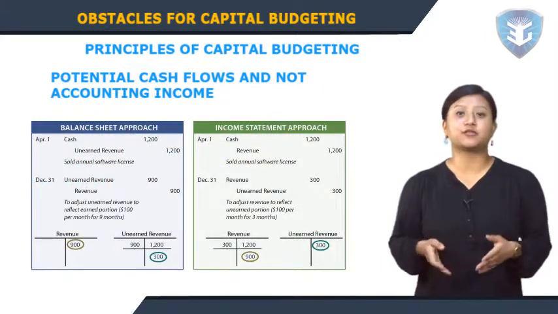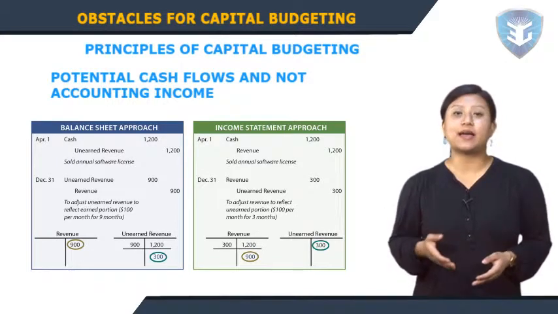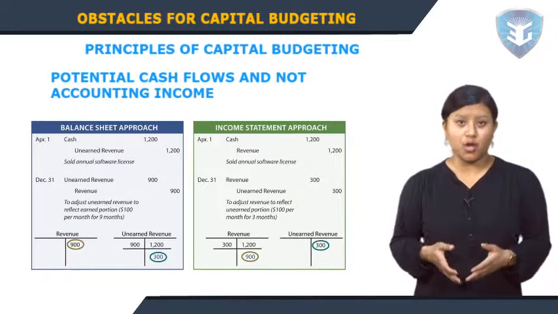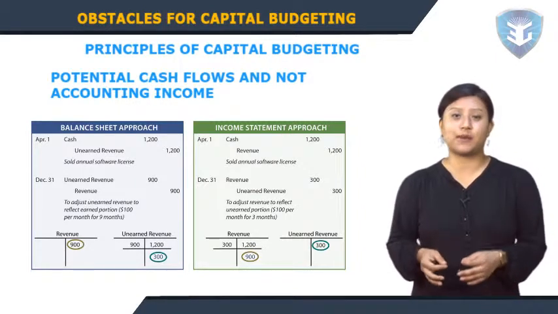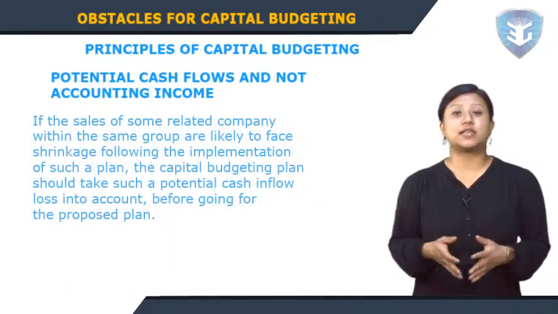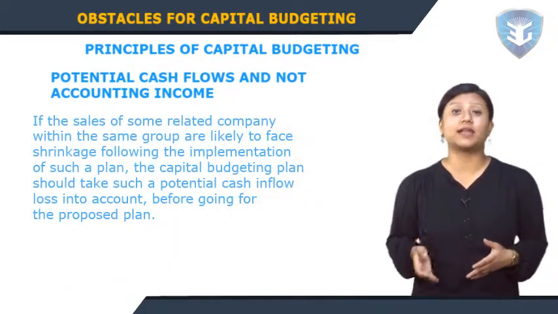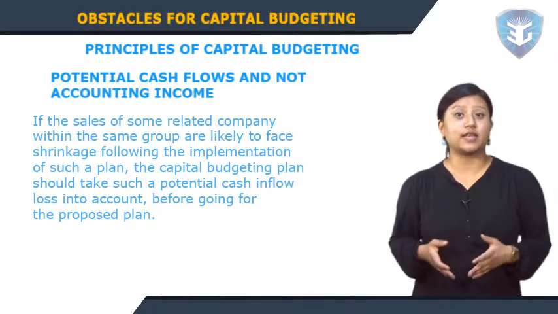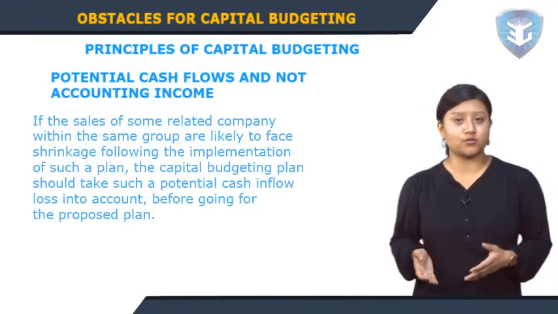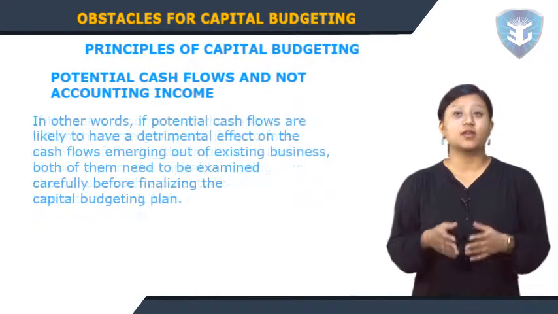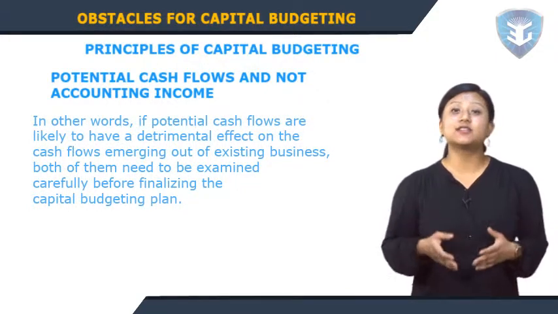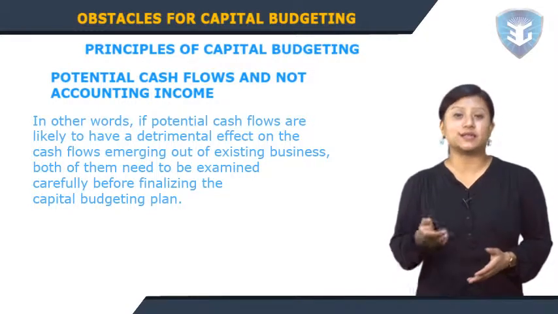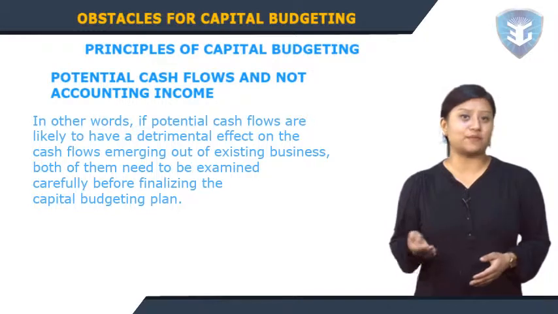While finalizing a capital budgeting decision, one needs to examine the impact of implementing such a plan on the cash flows of related activities undertaken by the same group, which has some synergy with the proposal for which the capital budgeting is being undertaken. If the sales of some related company within the same group are likely to shrink following the implementation of such a plan, the capital budgeting plan should take such a potential cash inflow loss into account before going for the proposed plan. In other words, if potential cash flows are likely to have a detrimental effect on the cash flows emerging out of existing business, both of them need to be examined carefully before finalizing the capital budgeting plan.